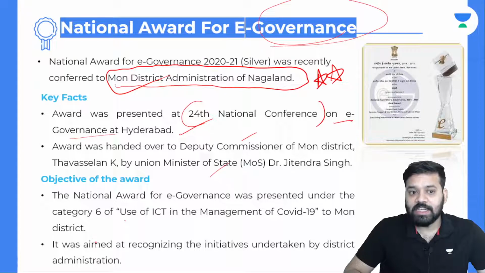To Mon District, it was aimed at recognizing the initiatives undertaken by district administration. So ICT, Information and Communication Technology in management of COVID-19. Let's have a look at this.